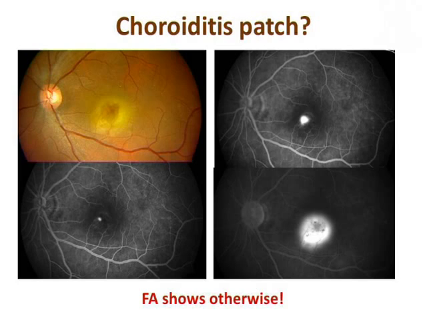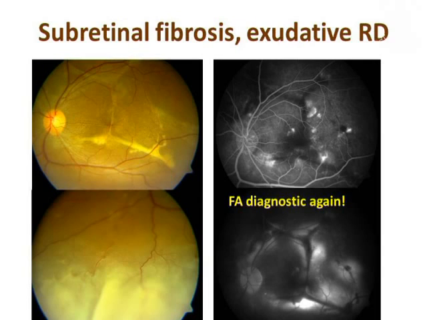If you look at this, most people, an untrained eye, will call it a choroiditis. However, if you do an angiography, you don't see the pattern of choroiditis. Choroiditis should initially give you a hypofluorescence followed by hyperfluorescence or staining of the lesion. Here you see a pinpoint leakage which is enlarging later. So it's a classic ink blot pattern of chronic CSCR, and fluorescein angiography is enough to clarify our doubts.